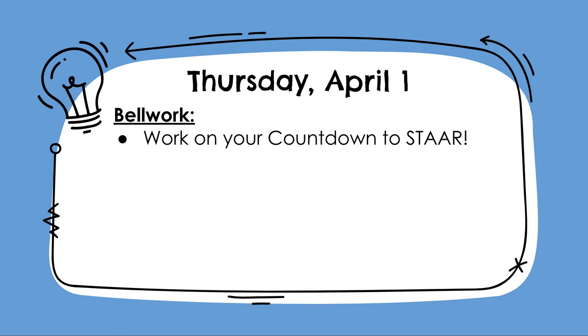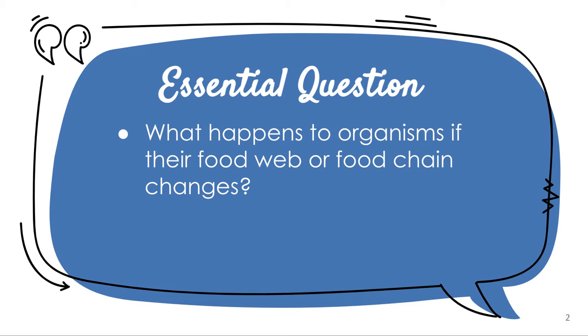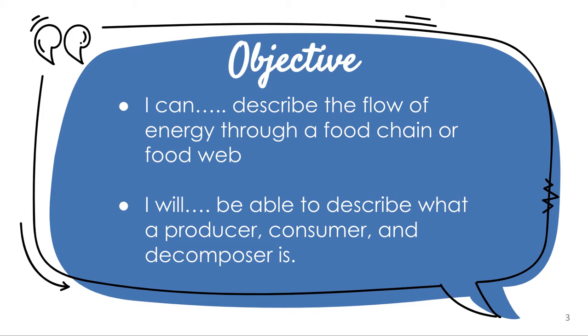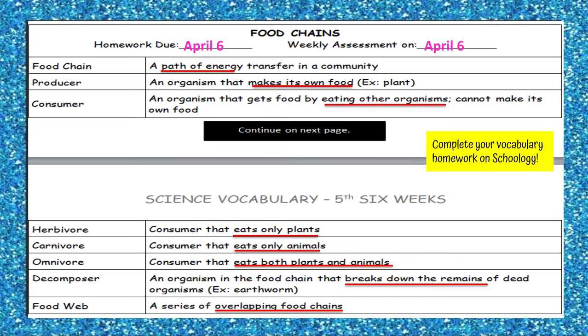Your bell work for today: continue working on your countdown to star. Our central question is, what happens to organisms if their food web or food chain changes? Objective: I can describe the flow of energy through a food chain or food web. I will be able to describe what a producer, consumer, and decomposer is.